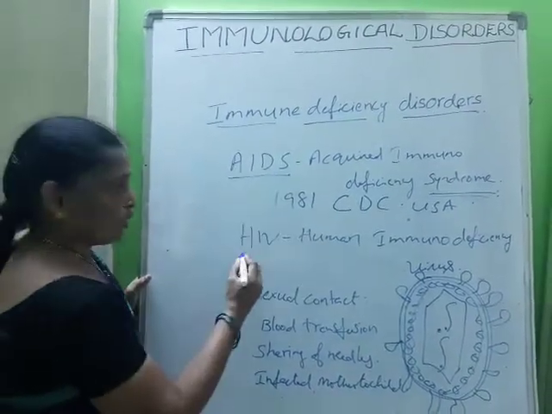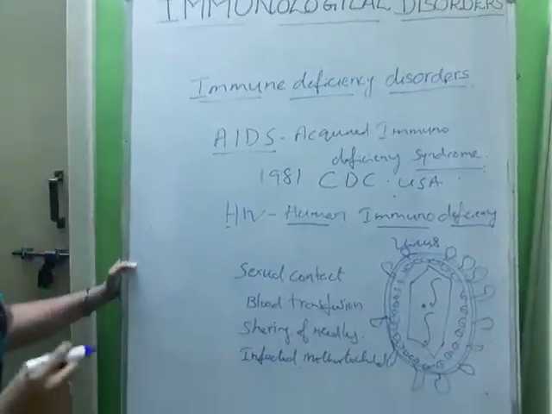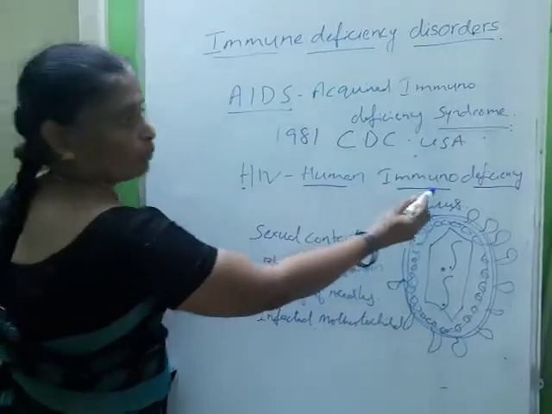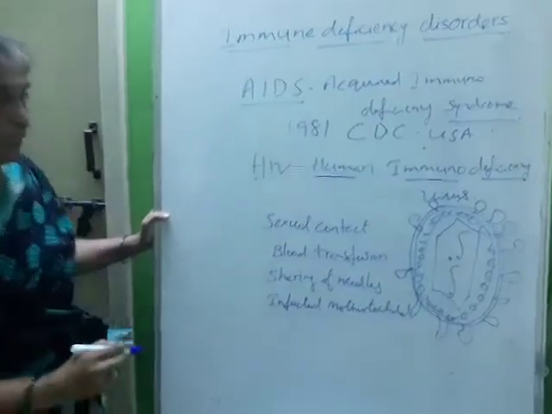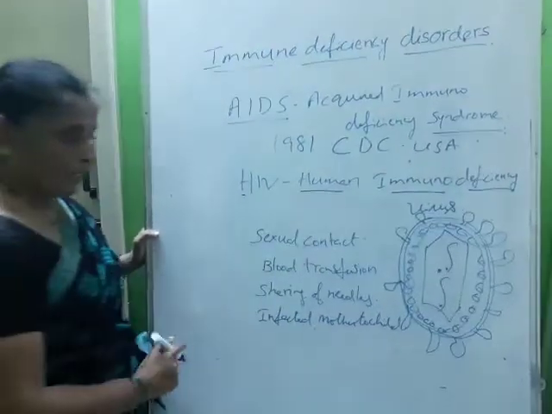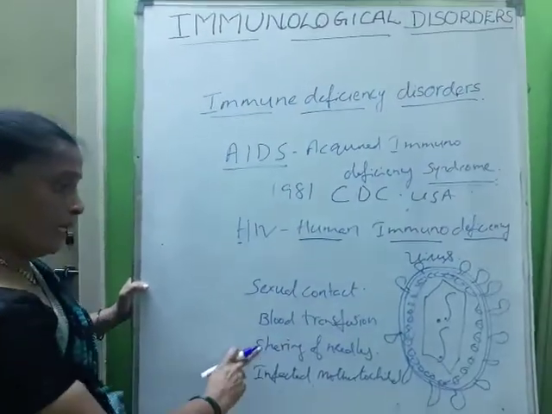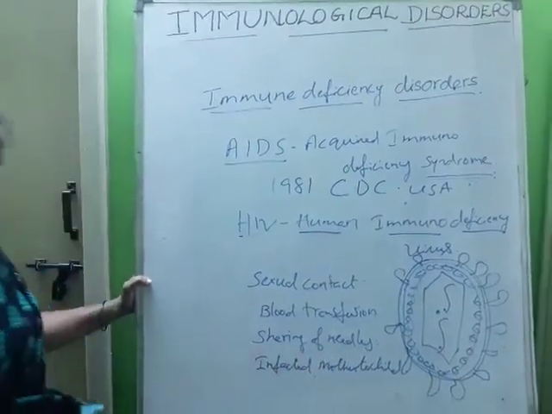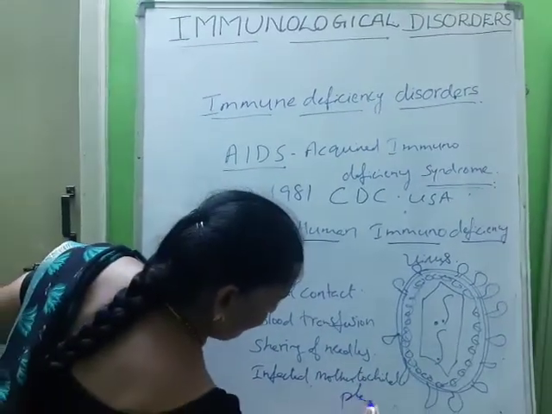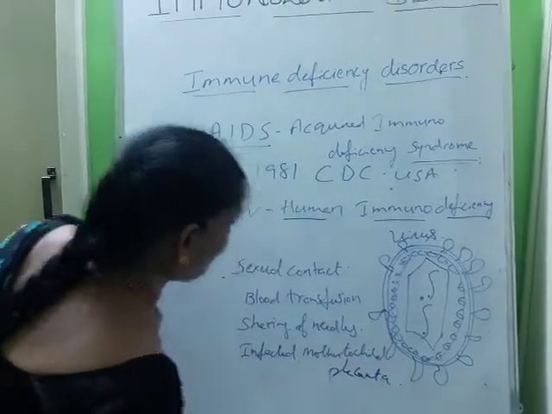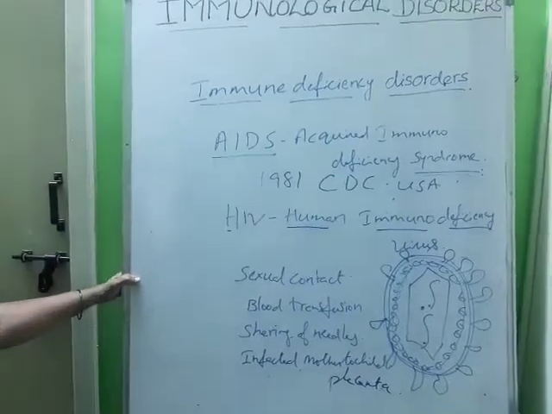AIDS is mainly caused by the human immunodeficiency virus. Then we consider the modes of transmission. It is sexual contact with an infected person, and transfusion of virus-infected blood. Then sharing the needles of an infected person, and from an infected mother to the child through the placenta. You have to remember, AIDS will not spread through mere touch or physical contact.